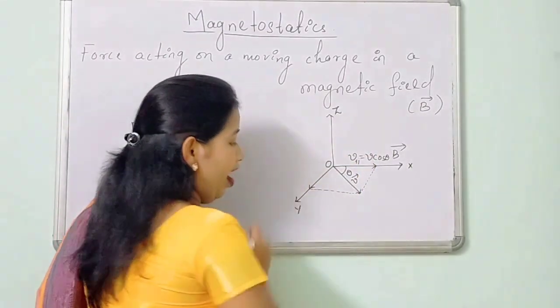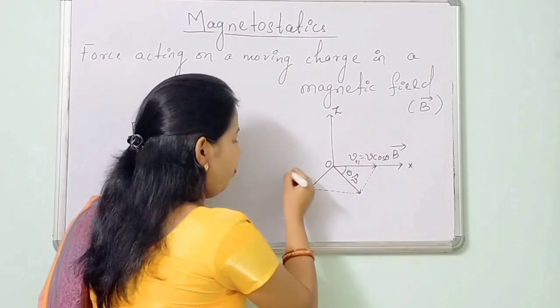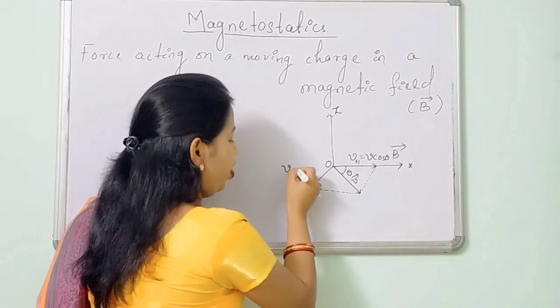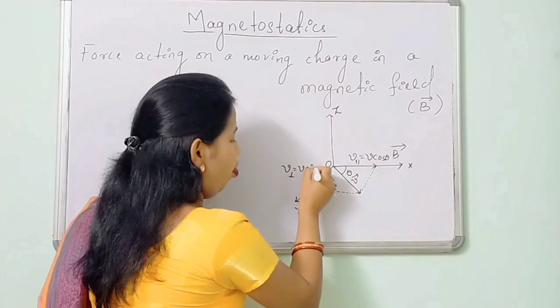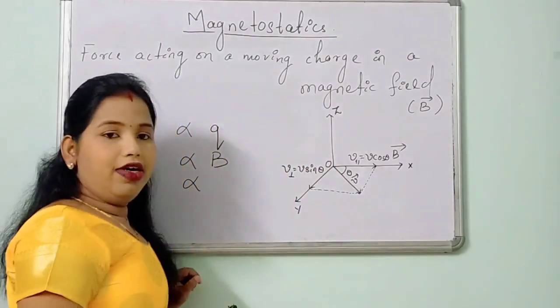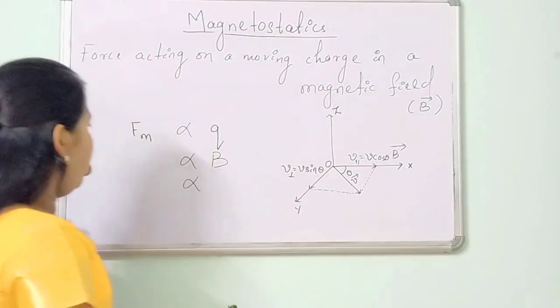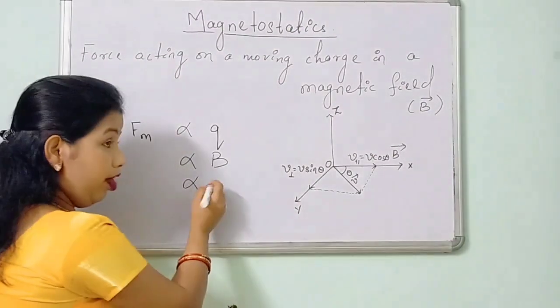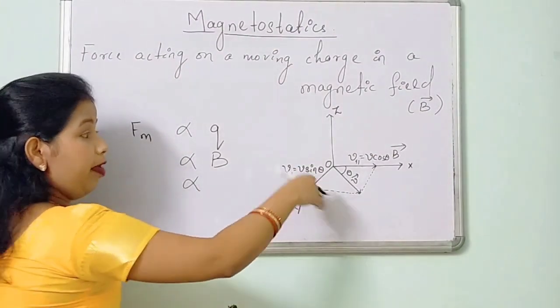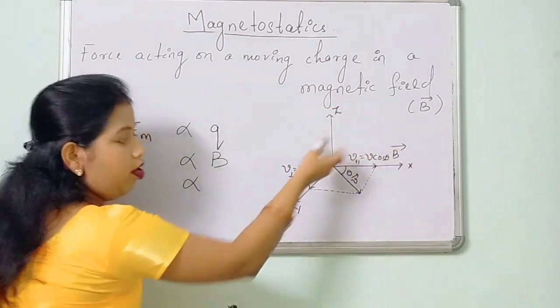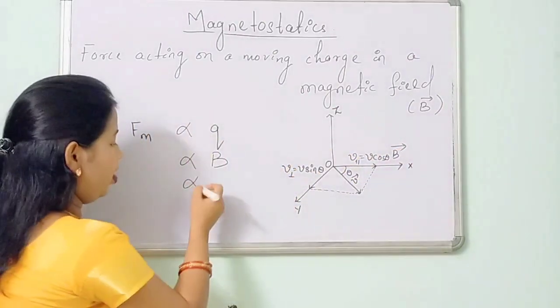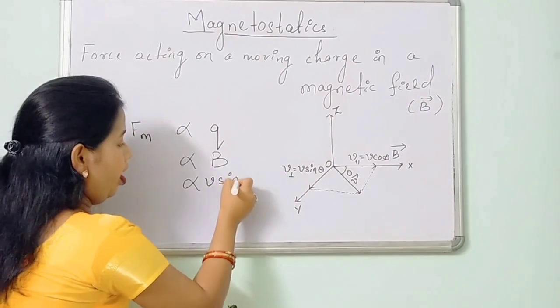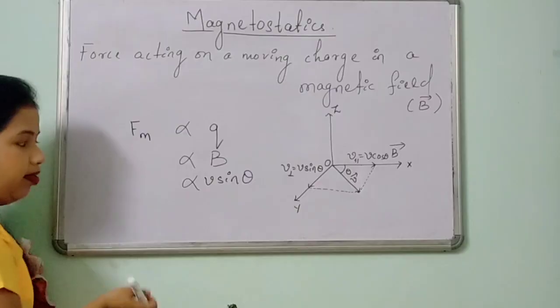Then this one is another component, the perpendicular component, V sin theta. So the magnetic force is proportional to the component of the velocity which is perpendicular to the magnetic field. What is that? That is V sin theta.